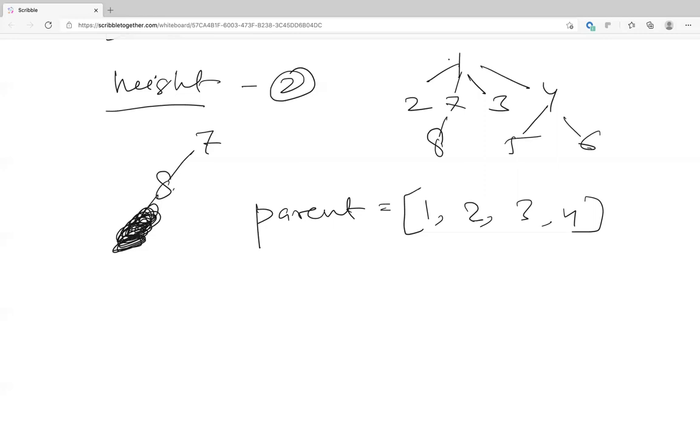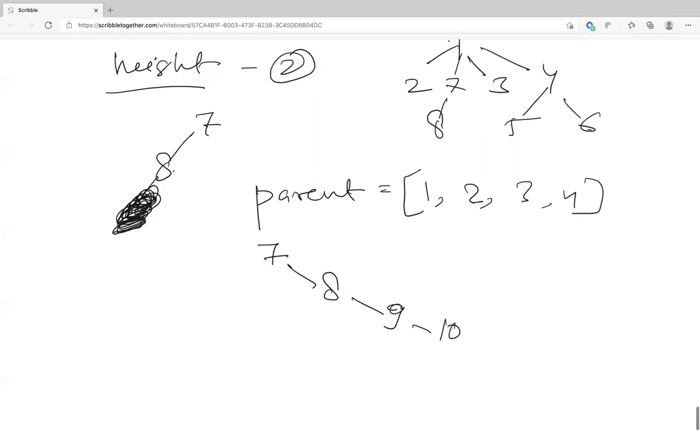So let's say you have 7, 8, 9, 10, 11, 12, a linear one, all singly pointed.